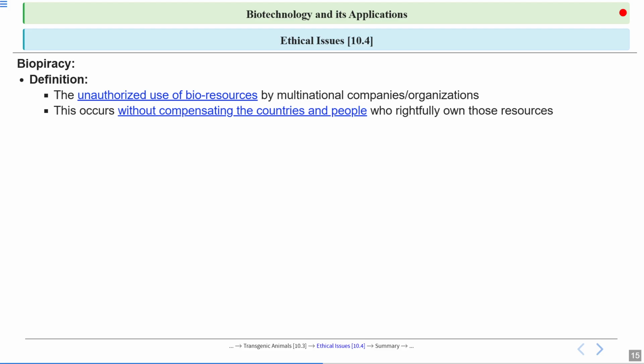It is not rightful, and this is what we call biopiracy. This is a figure showing biopiracy.